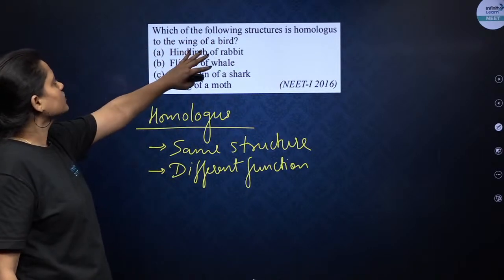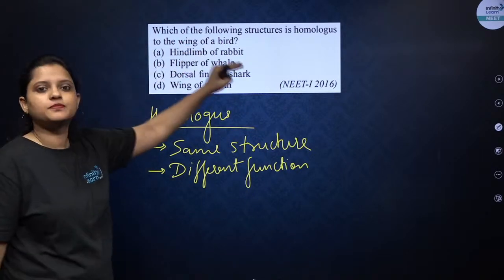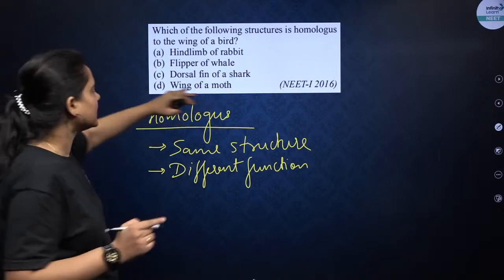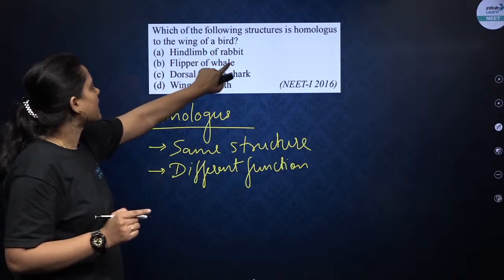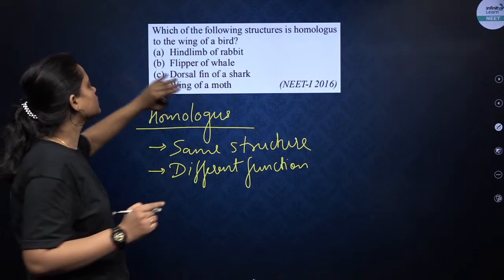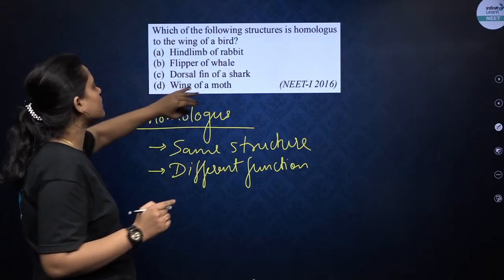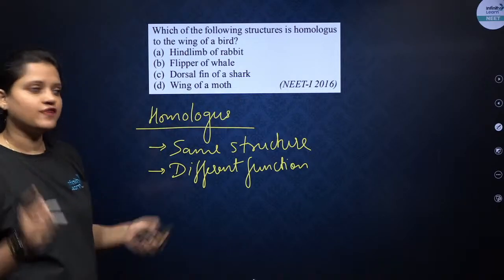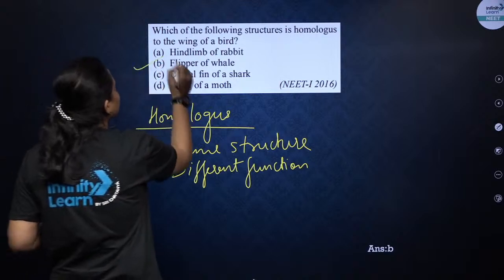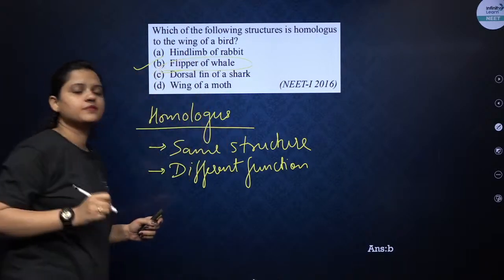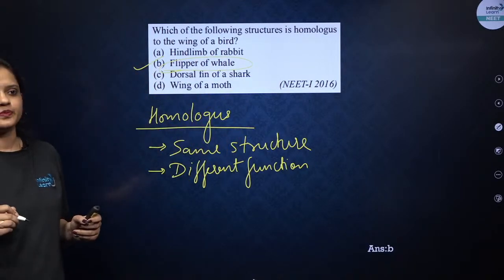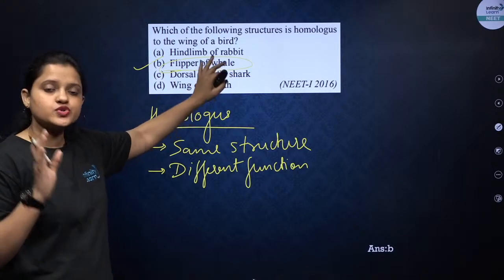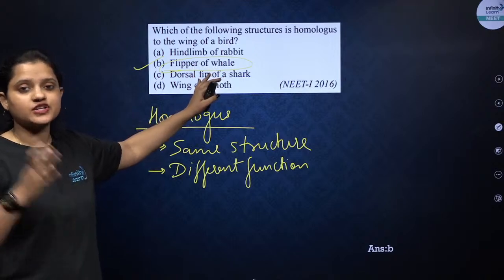So they are talking about homologous to the wings of a bird. That means the structure should be the same, but the function should be different. Let's understand. Hind limbs of rabbit, flippers of whale, dorsal fin of a shark and wings of a moth. Now wings of a bird help them to fly, and flippers of whale will help them to swim. The structure will be the same but the function will be different.